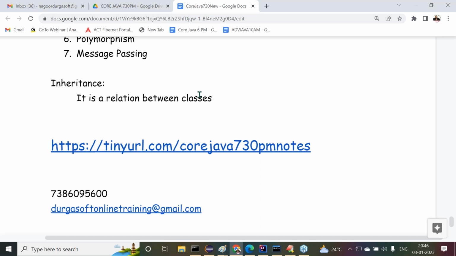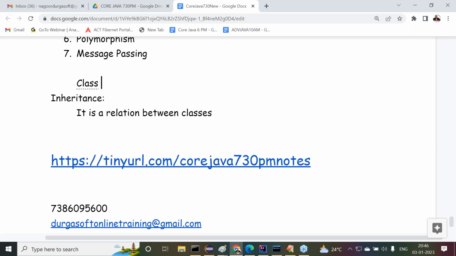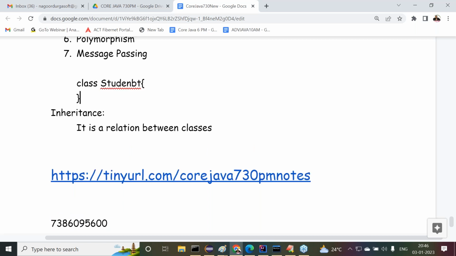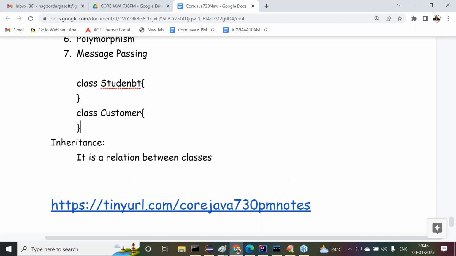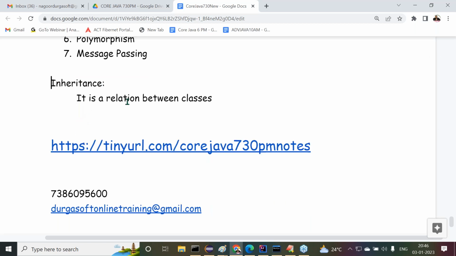How are we going to declare the classes? For example, class student, or class customer. Like this, so many classes we are going to write, and inside them variables and methods. Now what is the meaning of inheritance?